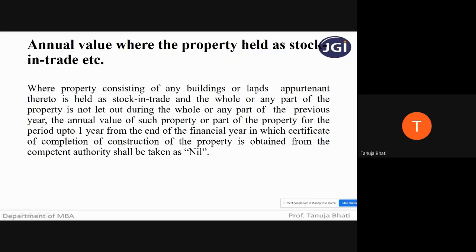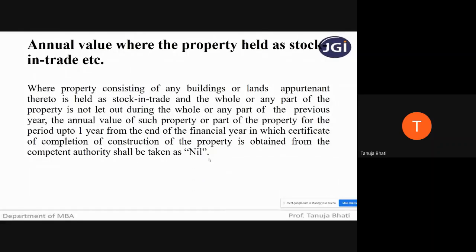Where property consisting of any building or land appurtenant thereto is held as stock in trade, and the whole or any part of the property is not let out during the whole or any part of the previous year, the annual value of such property or part of the property for a period up to 1 year from the end of financial year in which the certificate of completion of construction of the property is obtained from the competent authority shall be taken as nil.